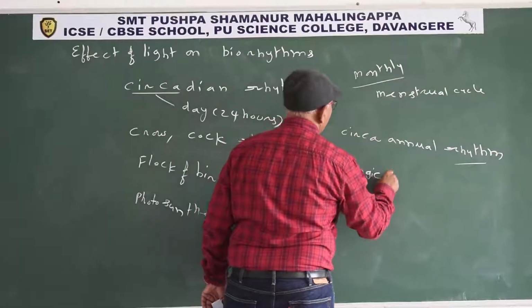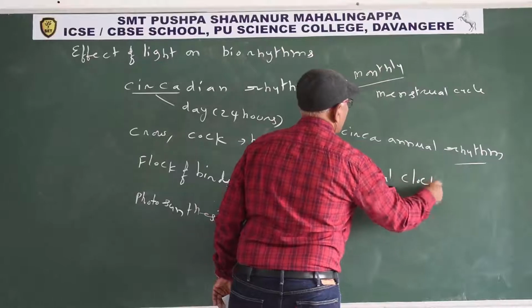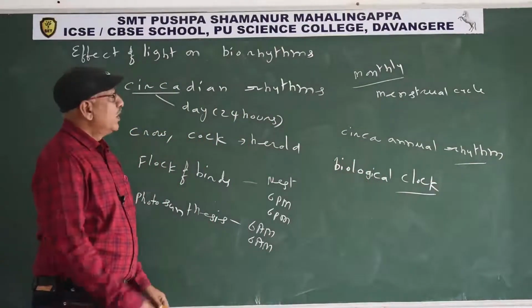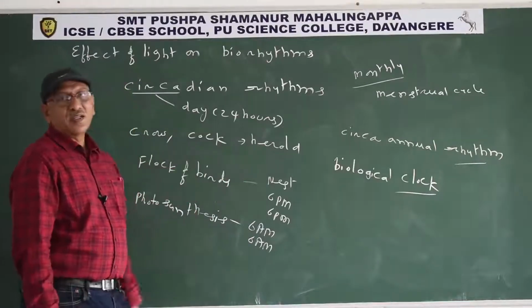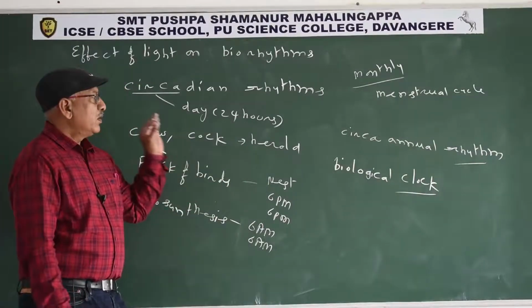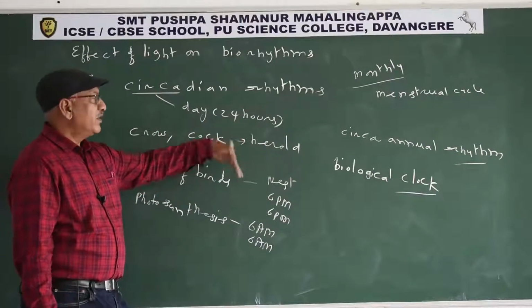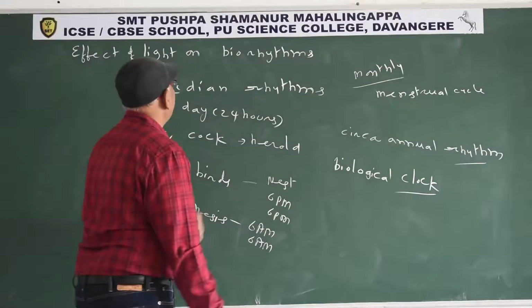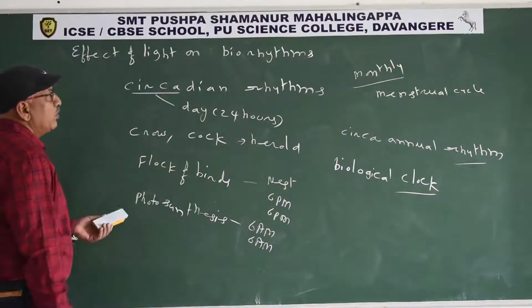Biological clock. So what is the influence of light? Light sets or resets the biological clock. Light influence means it sets or resets the biological clock. This is the effect of light on biorhythms.